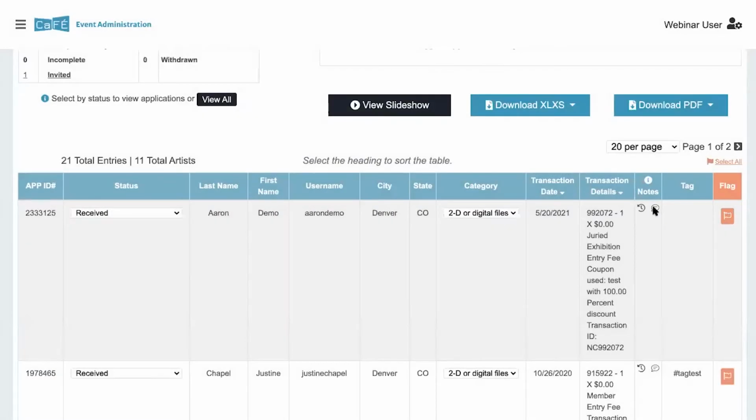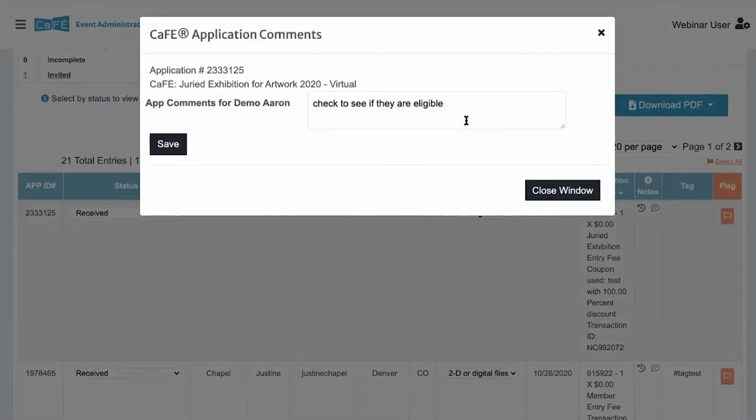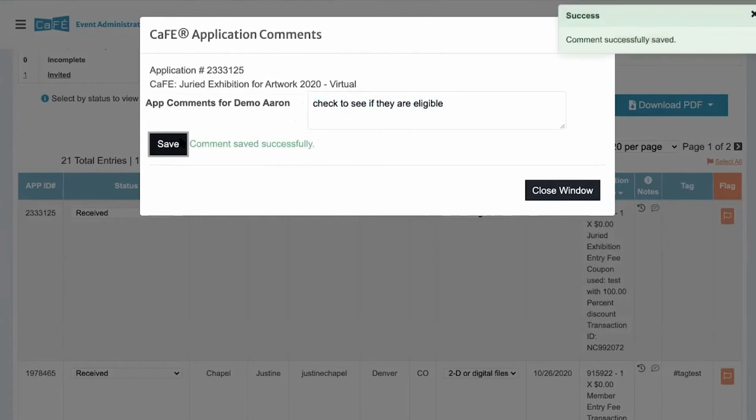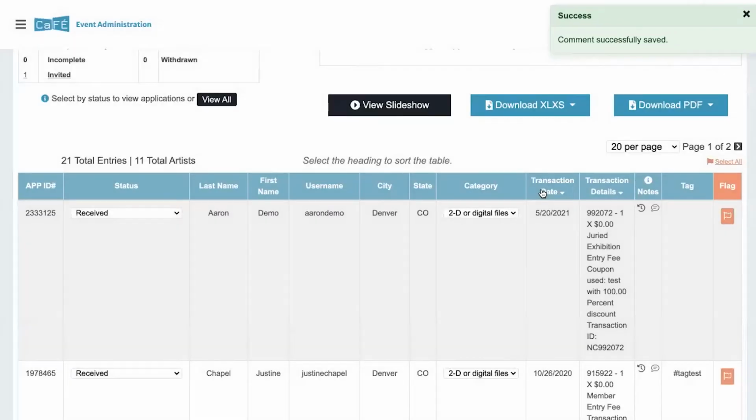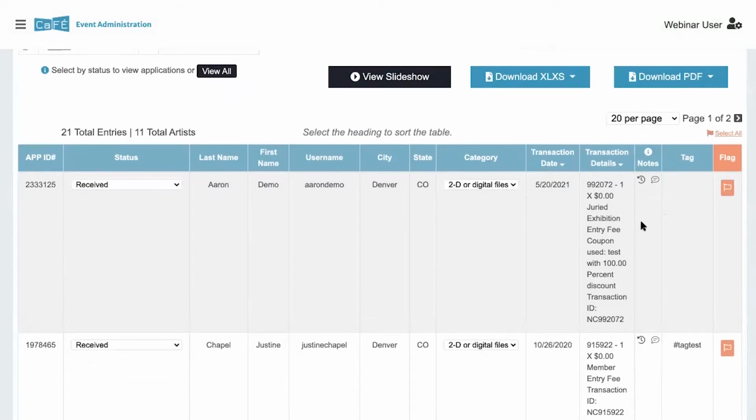You can also click this little comment bubble here. This will pull up the application comments. So for example, you can put in, check on this later, or any other comment you have for this app. You just enter it in there. If you need to make changes, you click the same thing and you just have to click save to save any changes. You can close it. And I'll show you where you can do this as well on the application page.